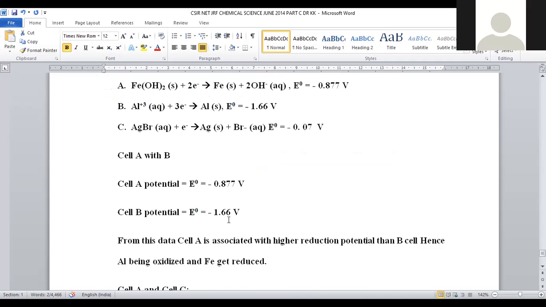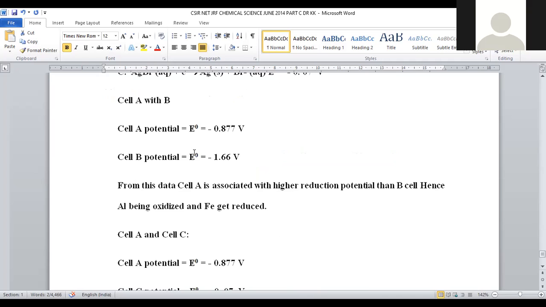So let us construct the galvanic cell by taking A and B half cells. The A half cell is provided with the standard potential minus 0.877. The B half cell is provided with the E0 value minus 1.66. Which has the higher reduction potential? Both are negatively signed, so the lesser the negative value, the greater the reduction potential.